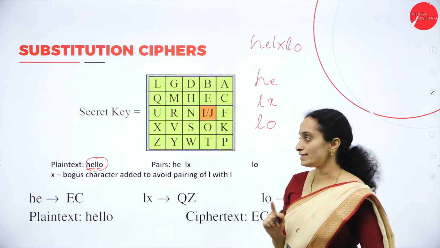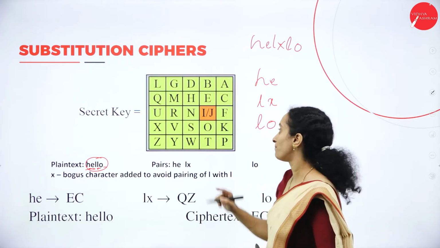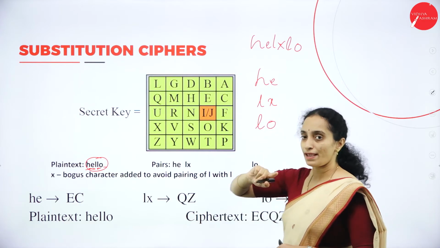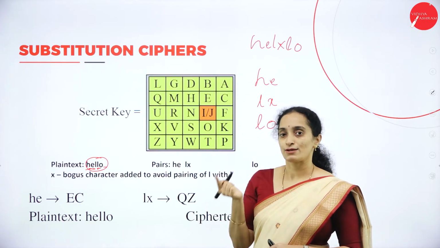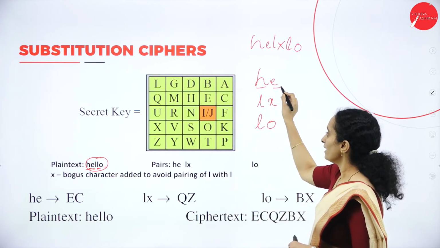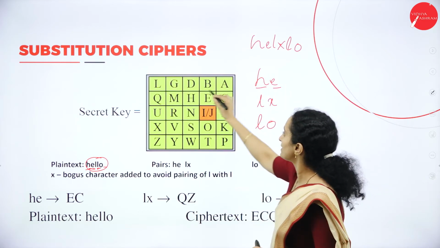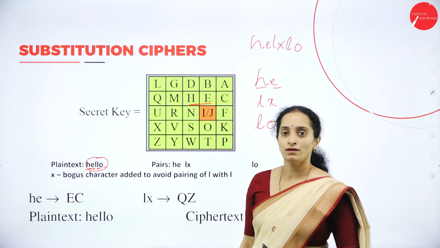Now we consider HE. The first rule is, if both the characters in a pair are residing in the same row, the next characters of those characters must be considered. When you check HE, they are both residing in the same row.